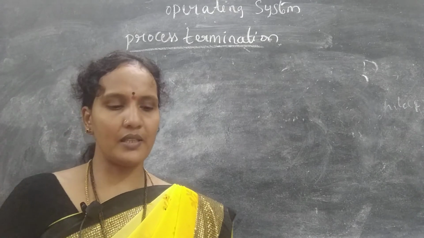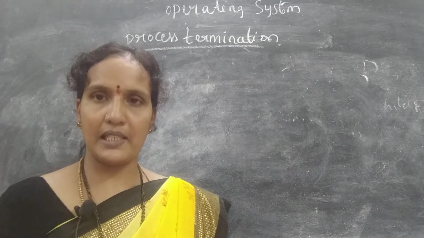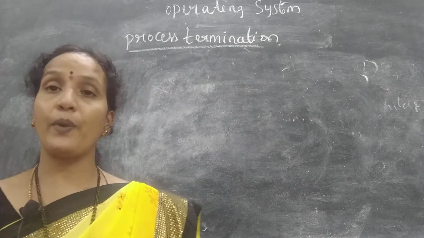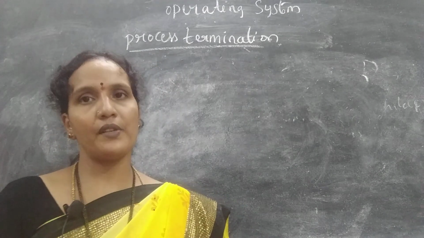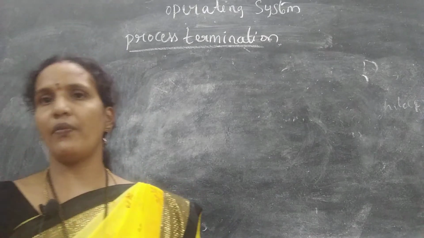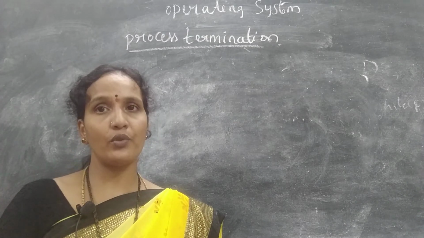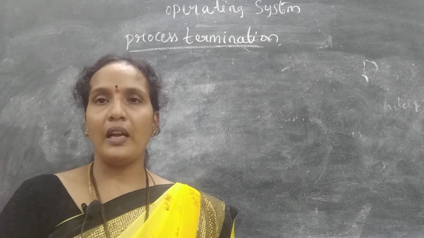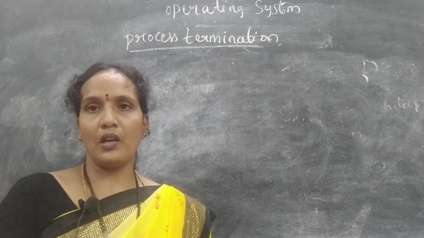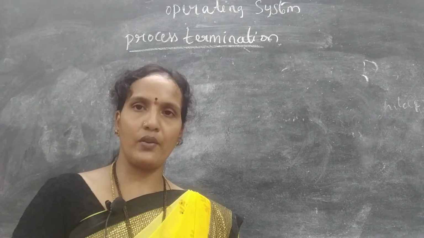Now, I will give you a brief summary of what I have explained today. When any process is created in the system, there are different operations performed by the operating system on the process. The first one is the creation of the process, and the second one is termination. To create a process, it will use a fork system call. When the child process is created, it is the duty of the parent process and the operating system to give the resources to that child process, and the operating system will store the process ID. And next, the parent process will give different signals like exec to execute the process.